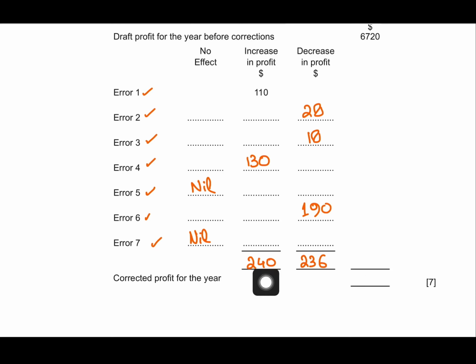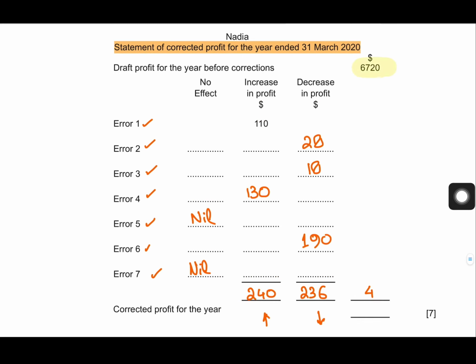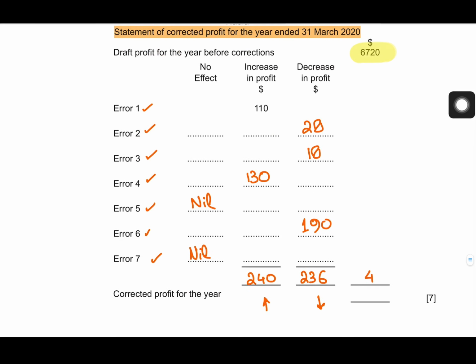So if I want to reflect the net effect, 240 increase, 236 decrease, there is a net increase of just $4. So 6720 was my draft profit. Now I will be adding $4 to it to calculate my corrected profit, which would be $6724.